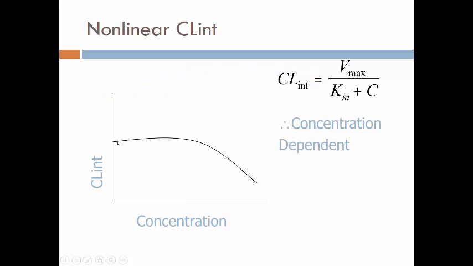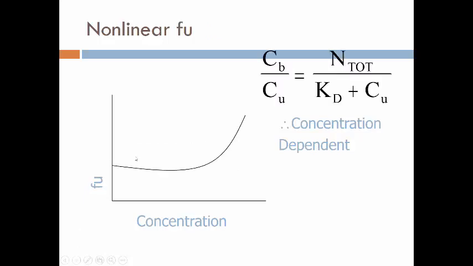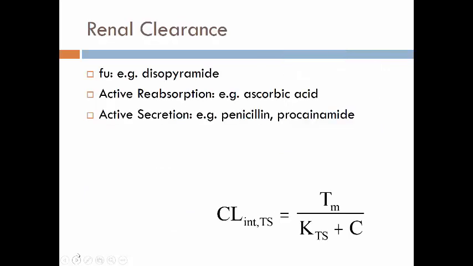If we have nonlinear intrinsic clearance, if we go back and think about this for low extraction drugs, as concentration increases, the intrinsic clearance will decrease, as will clearance of low extraction drugs. If you have nonlinear binding in the plasma, the fraction unbound is going to increase with increasing concentration, and therefore the clearance will increase with increasing concentration of a low extraction drug cleared by the liver.